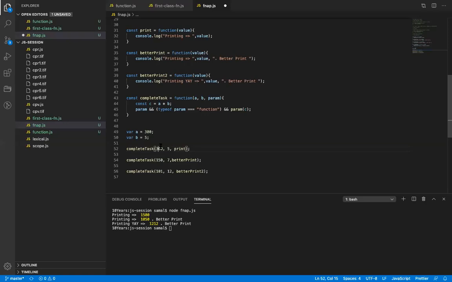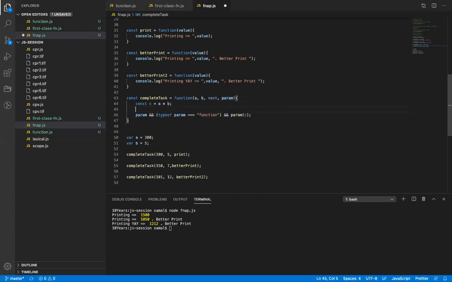Any doubt with this? Sir, if here we pass multiple variable parameters, and also pass the whole function, then how will it be handled? You can pass it. So let's say if you have a, b, c, you have one more function call. Let's say you call it next.